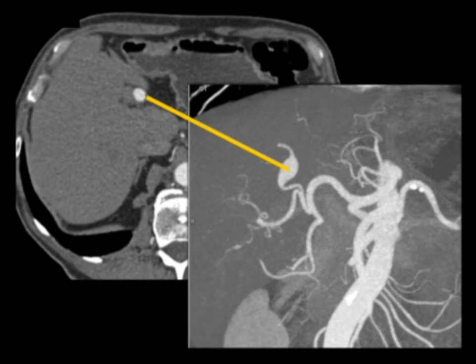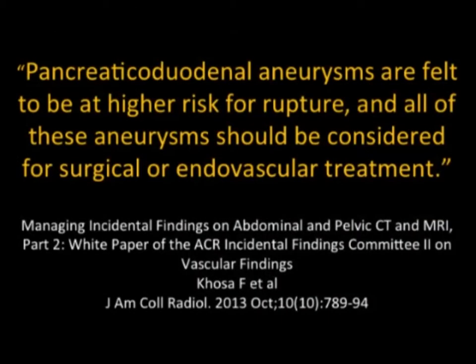Again, it's very important to recognize that there is an increased incidence of rupture, but what do you do? You're not going to resect it. You go in and embolize it. Again, a lot depends on the patient's clinical history. Now, when you look at the mesenteric vessels, there are other areas with aneurysms. Pancreaticoduodenal artery aneurysms are felt to be at a higher risk for rupture. These are typically going to be treated.